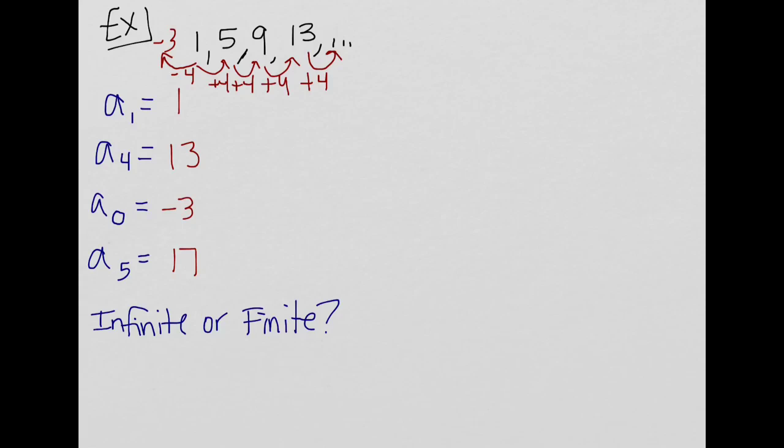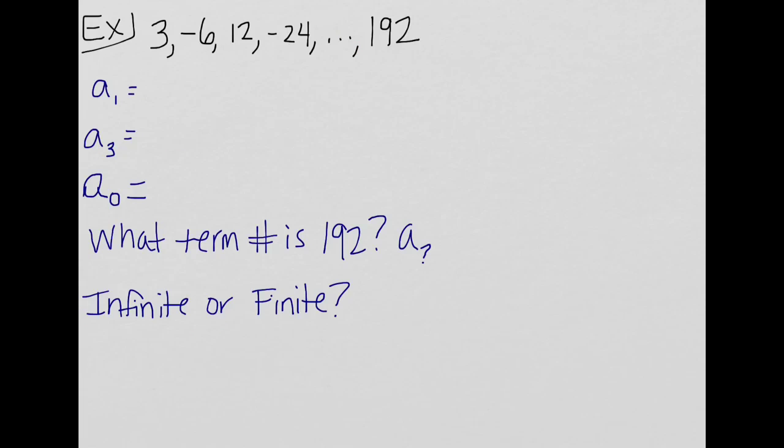Alright, so it's all about just manipulating numbers. And then it says, is this sequence infinite or finite? Well, it's got the ellipses at the back with no other number behind them, so this means it goes on forever, so it's infinite. Alright, to infinity and beyond. Think Buzz Lightyear. Alright, on this one, A sub 1 would be the first number, which is 3, first term.